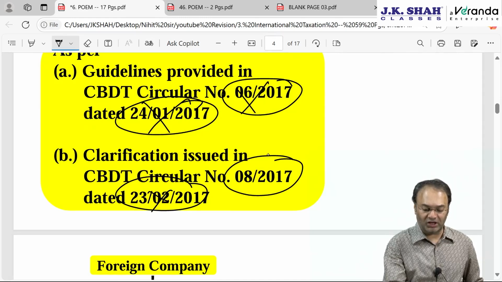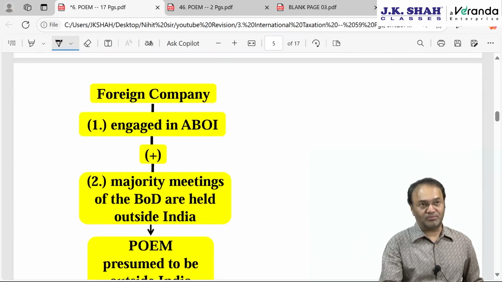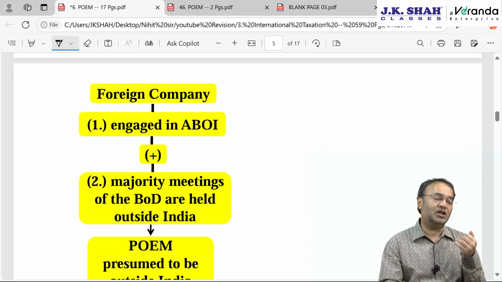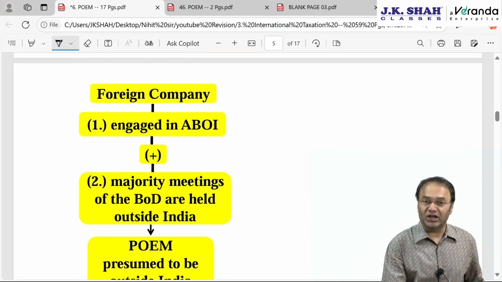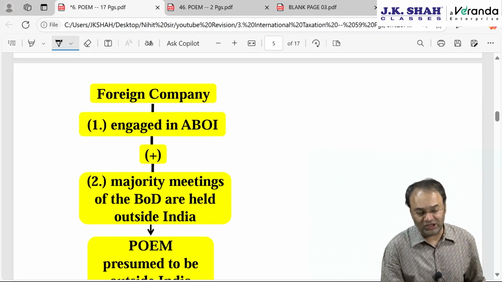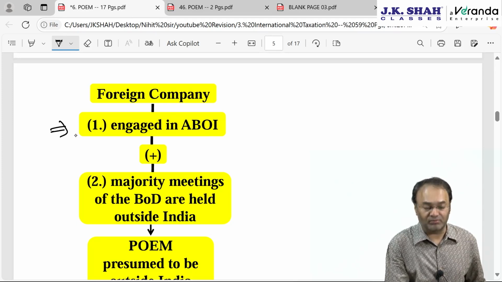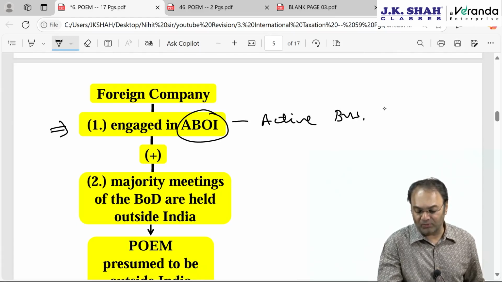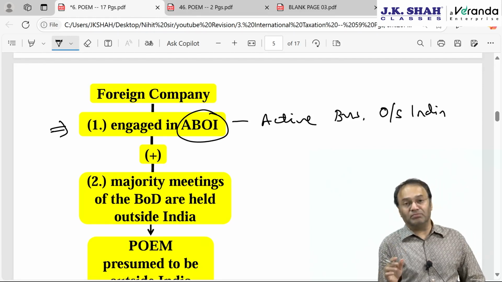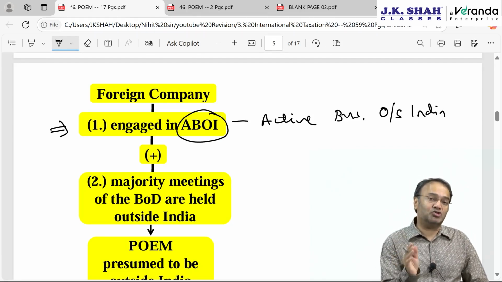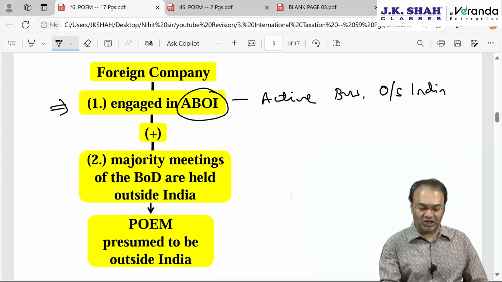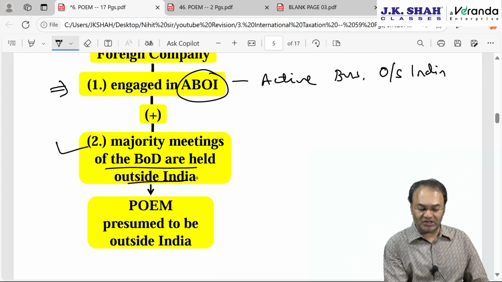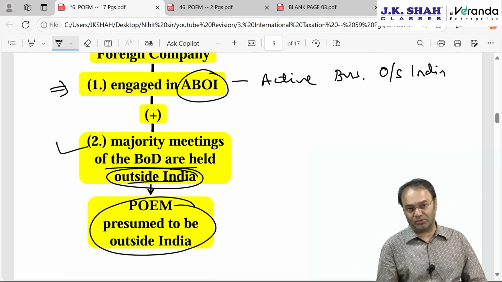You don't need to remember the date or the number of the circular. If a foreign company fulfills two conditions, then place of effective management will be presumed to be outside India. Number 1, the foreign company should be engaged in ABOI. What is ABOI? Active business outside India. Plus the second condition is that the majority of meetings of the board of directors should be held outside India.